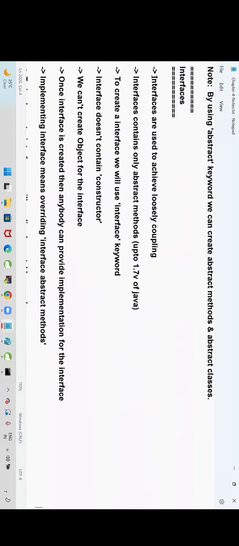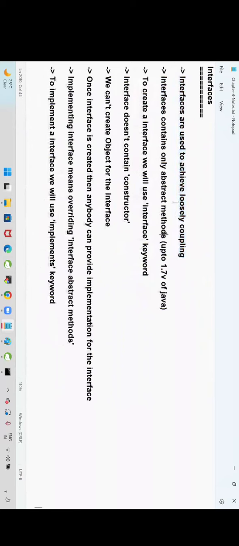What is an interface? Interfaces are used to achieve loose coupling and abstraction. Interfaces contain only abstract methods. To create an interface, we use the interface keyword.